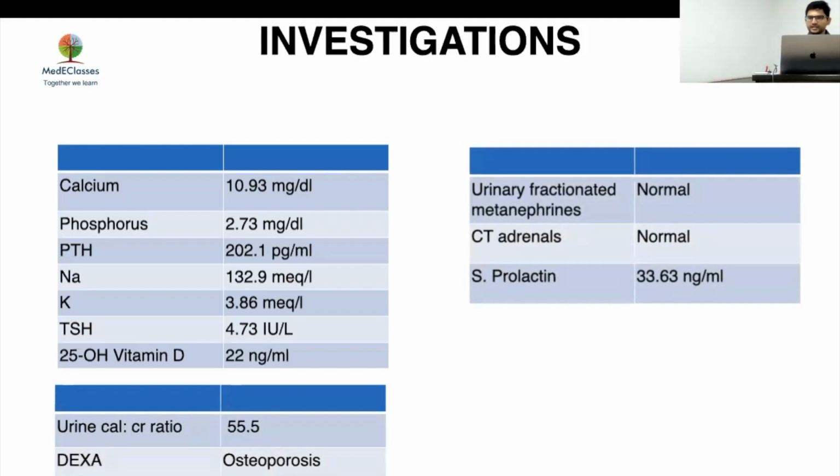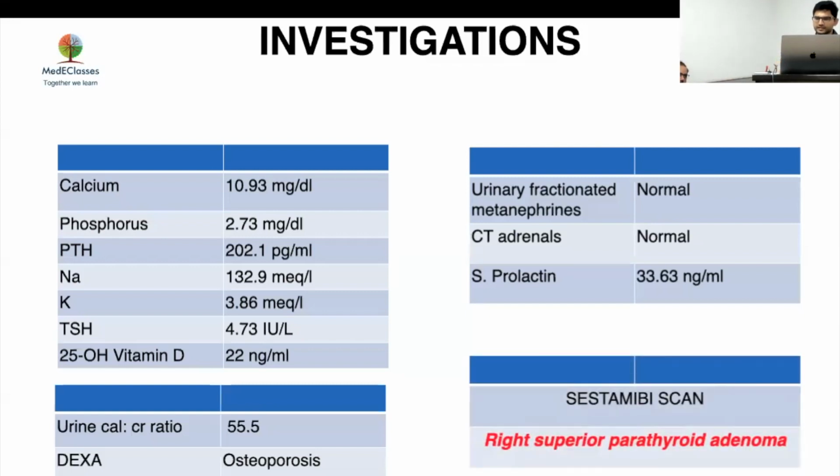So keeping in mind multiple endocrine neoplasia, we did a urinary fractionated metanephrine, which took some time. So in that time, we got a CT of the adrenals also done, which was normal. Serum prolactin also came in the non-tumor range. And finally, the sestamibi scan was done, which showed a right superior parathyroid adenoma.